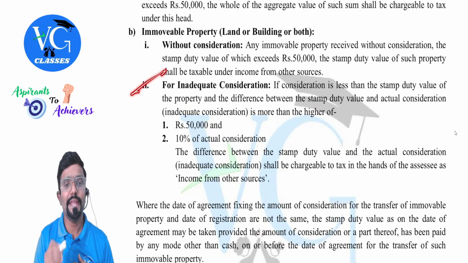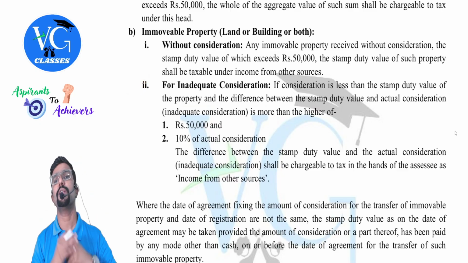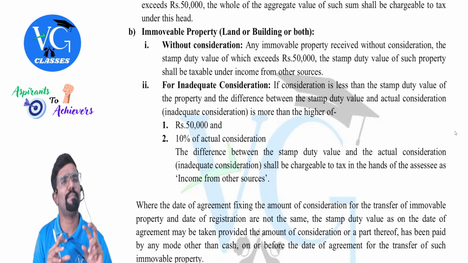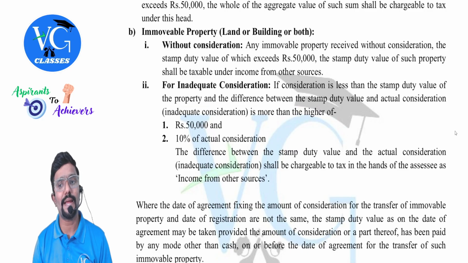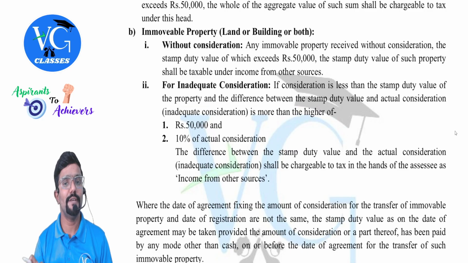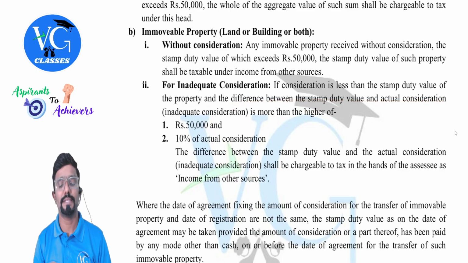Next, for inadequate consideration, your asset is purchased, but for a lesser value. Means we can tell it is like partly gift maybe. If the consideration is less than stamp duty value of the property, the difference between the stamp duty value and actual consideration, what do we call this, guys?